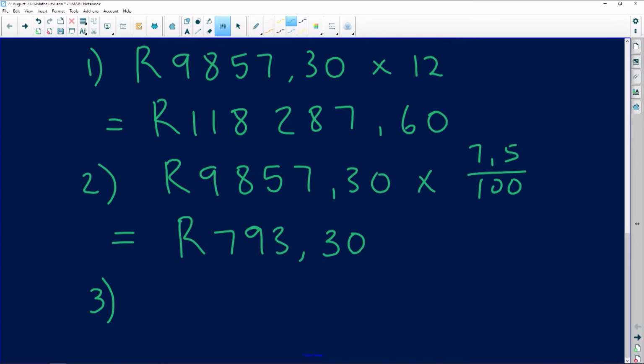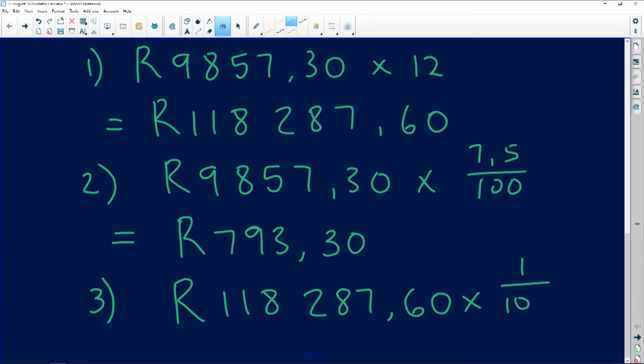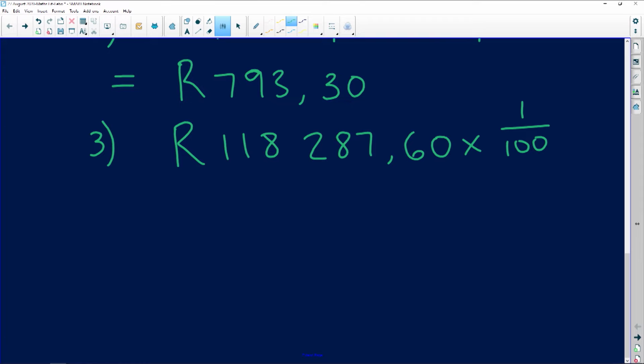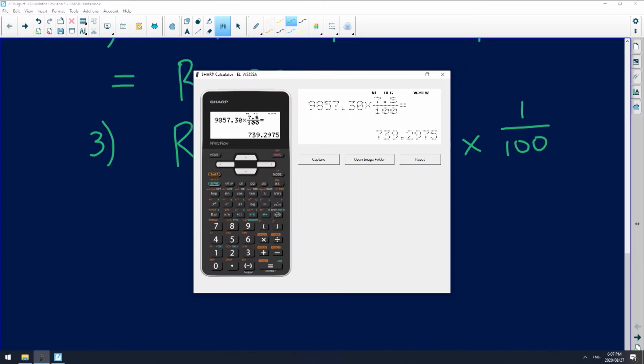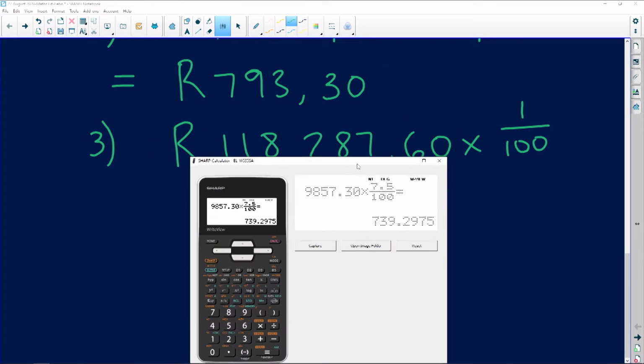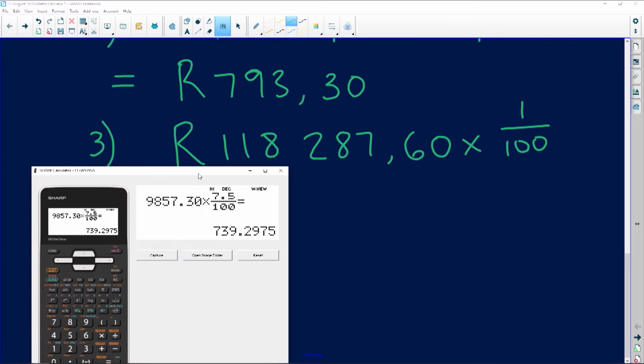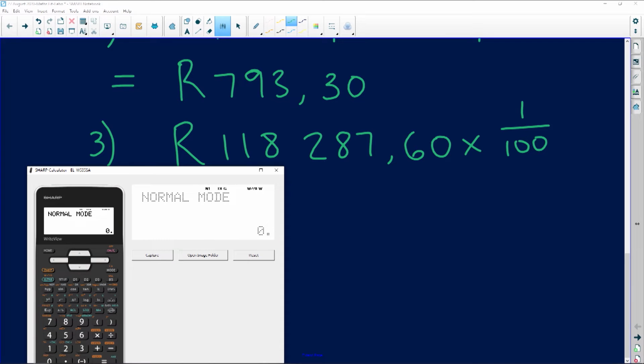Let's take the annual amount, which is 118,287.60. And we want to say times 1%. Percentage is always over 100. Okay? Percentage is always over 100. I want to see my number. So that's going to be 118,287.60.